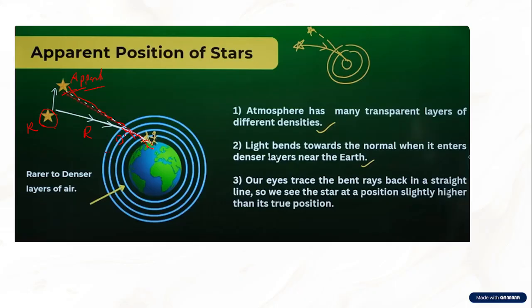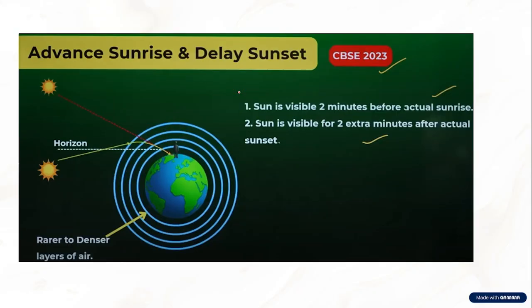So the star looks like it's twinkling, because when there is too much refraction, we get less light, and when there is less refraction, we get more light. So the amount of light entering our eye keeps on changing. That's why we see stars twinkling, due to atmospheric refraction. This is the first point.